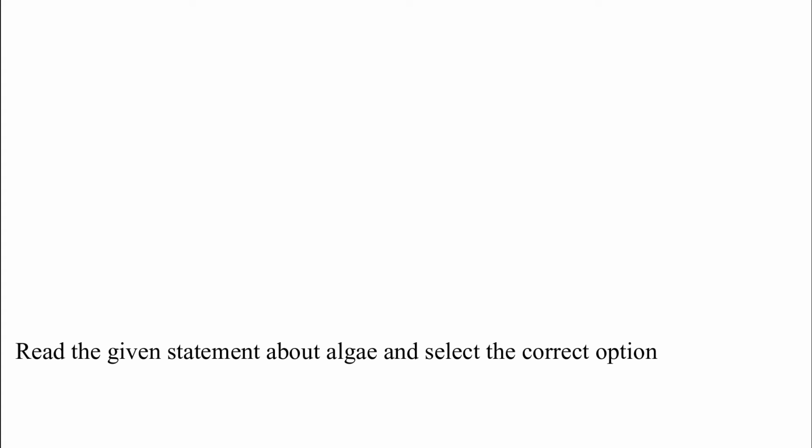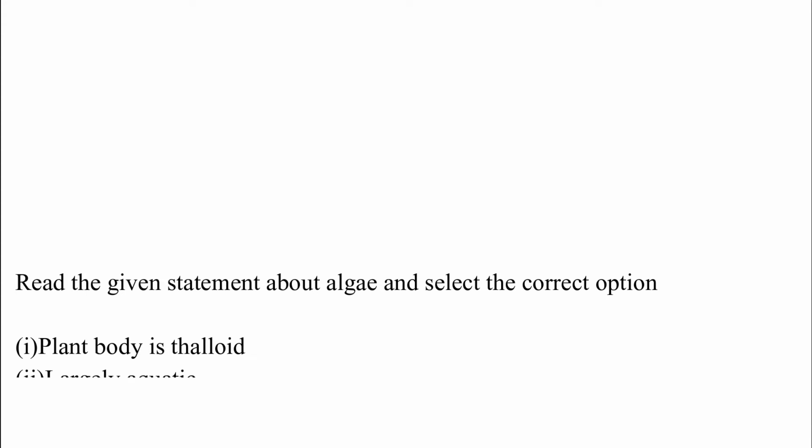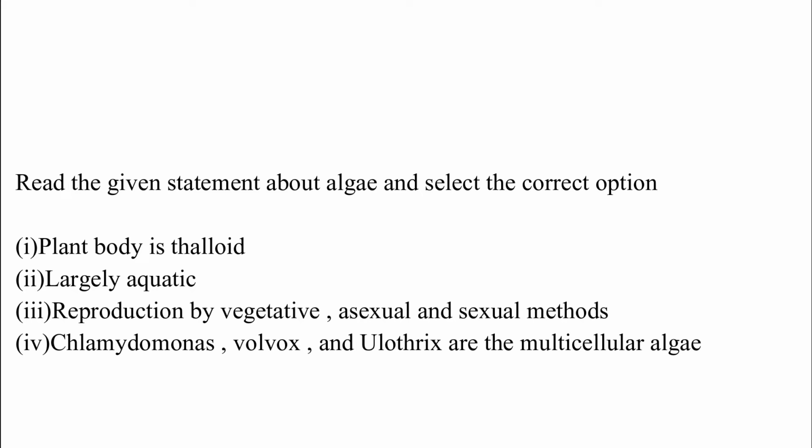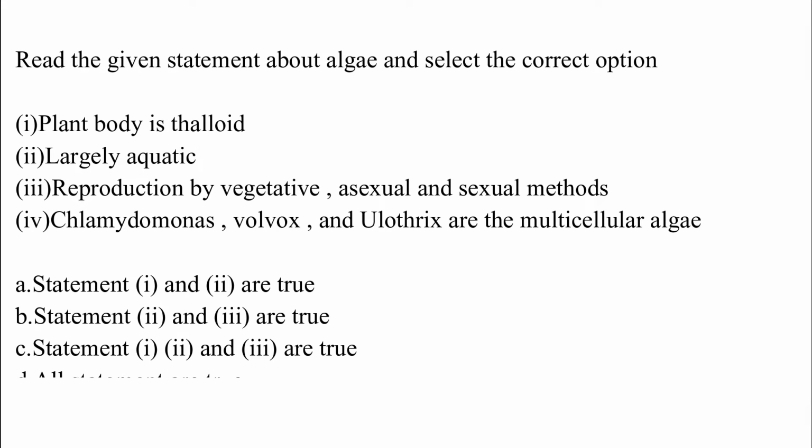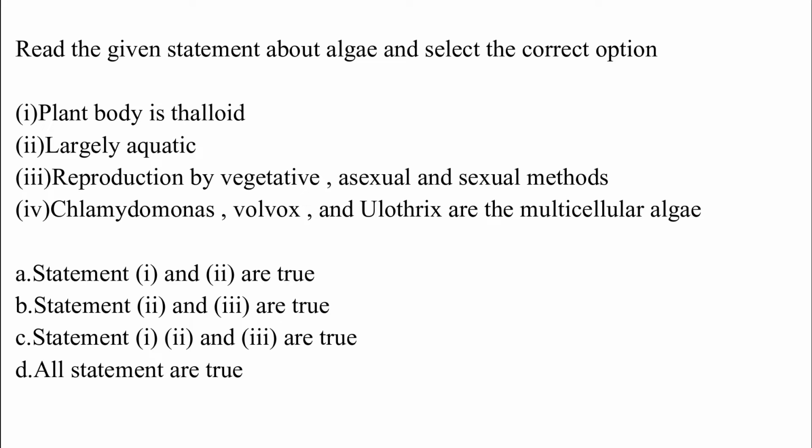Read the given statements about algae and select the correct option. I. Plant body is thalloid. II. Largely aquatic. III. Reproduction by vegetative, asexual and sexual method. IV. Chlamydomonas, Volvox and Ulothrix are multicellular algae.